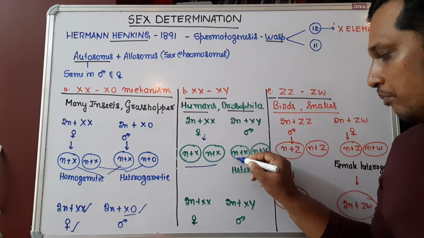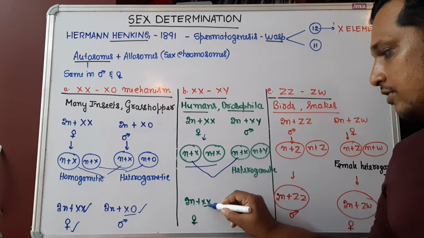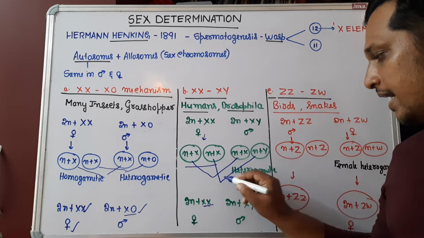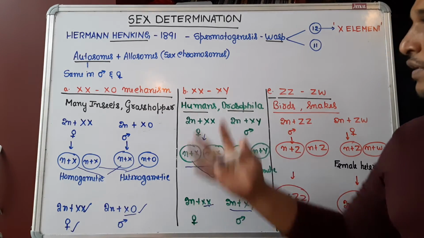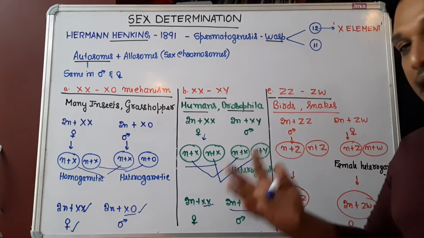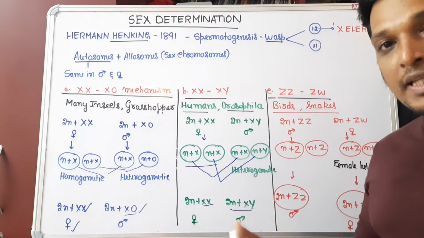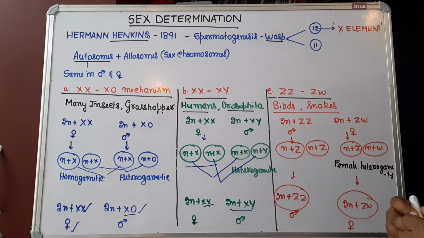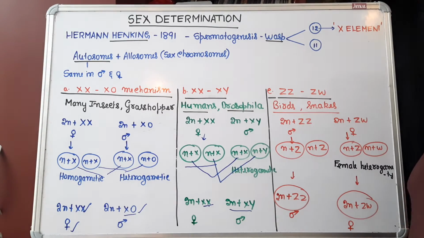How? If the male sperm carrying X fertilizes the egg, then it is going to be a female. If the sperm carrying Y fertilizes the egg, then it is going to be a male. So in humans, Drosophila, grasshoppers, insects, it is the male which decides the sex of an individual. Whereas birds as well as snakes exhibit ZZ-ZW type of sex